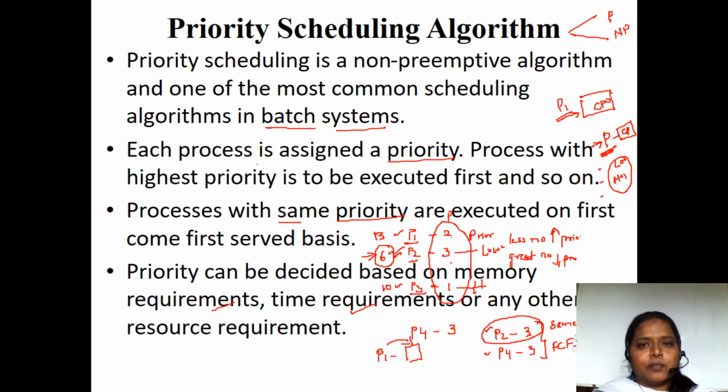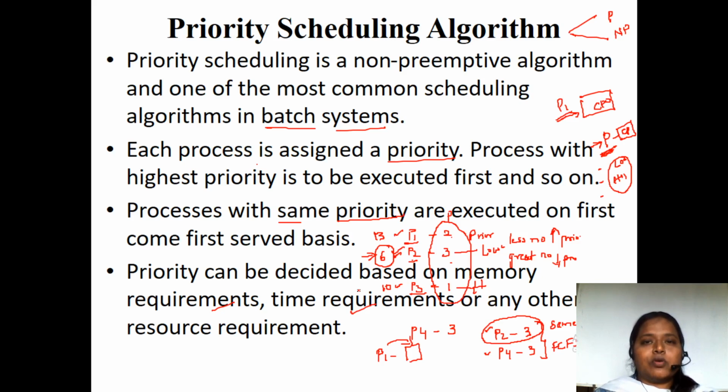So this is how, based on the memory requirements, based on the burst times and any other resource requirements, we allocate a priority to the processes. This is the basic funda of the priority scheduling algorithm. Here also, as in each and every algorithm, if arrival time is given, we have to check the arrival times, and then we have to check the priority.